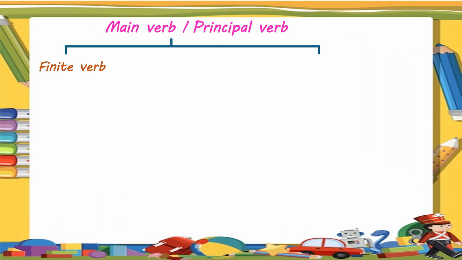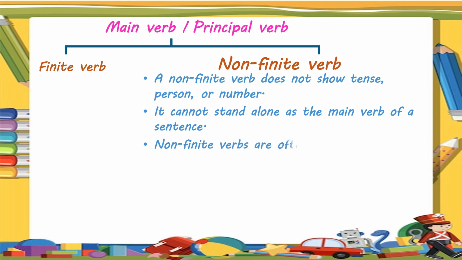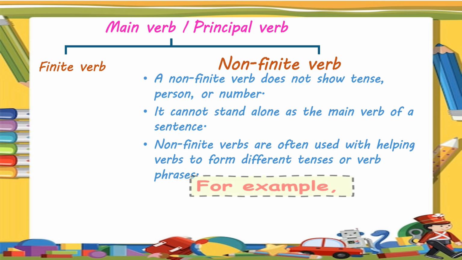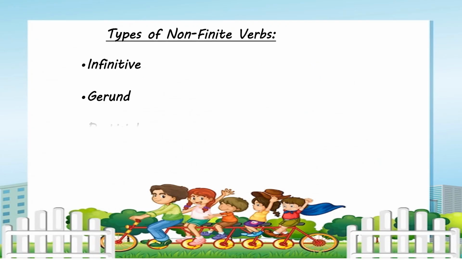Next category of main verb is non-finite verbs. A non-finite verb does not show the tense, person, or number. It cannot stand alone as the main verb of the sentence. Non-finite verbs are often used with the helping verbs to form different tenses or verb phrases. For example, infinitive, gerund, participle, or phrasal verb. Let's discuss all types of non-finite verb in detail.